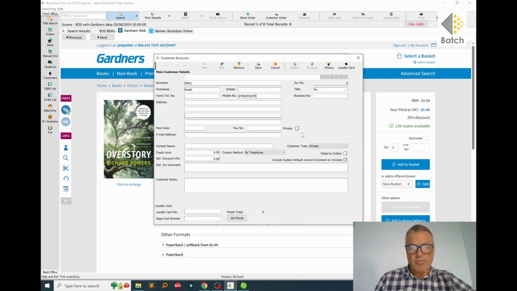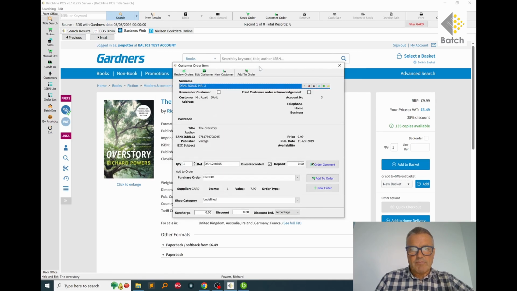And we have a number of options on how we contact the customer. So we've got the customer's full name, title, and contact details. You could also put their email in there. And then the important thing is the contact method, and BatchLine gives you a number of options here. You can either email the customer or you can send them an SMS text. As long as those fields are filled correctly, that will work. So I'm going to send Roald Dahl a text, and now I'm going to save that information.